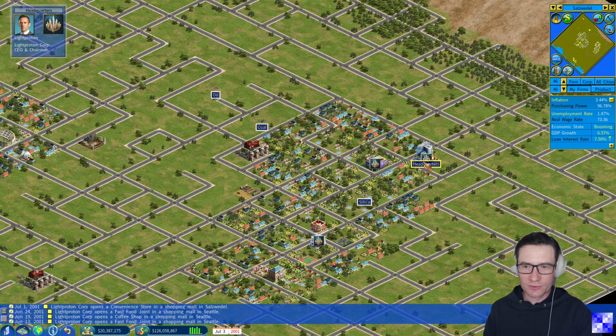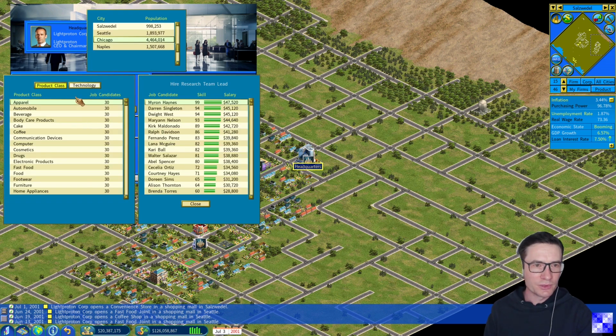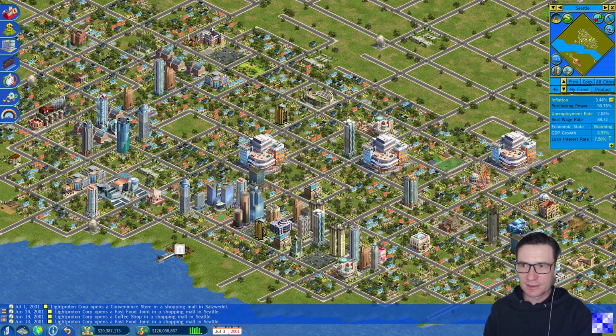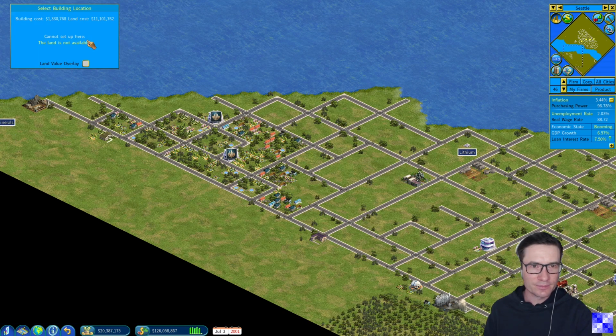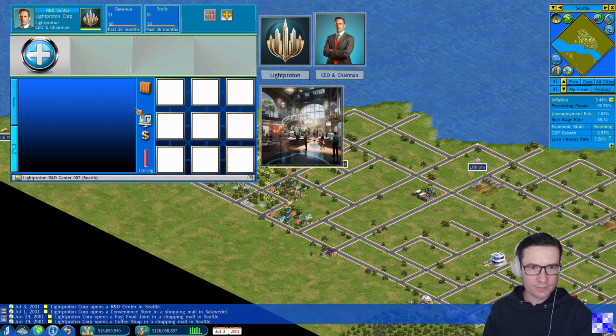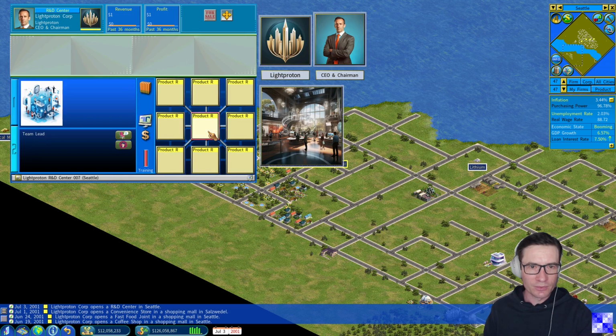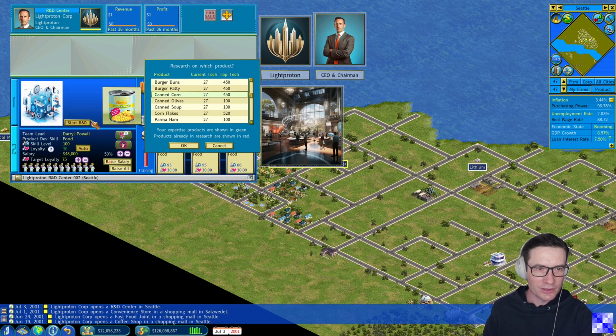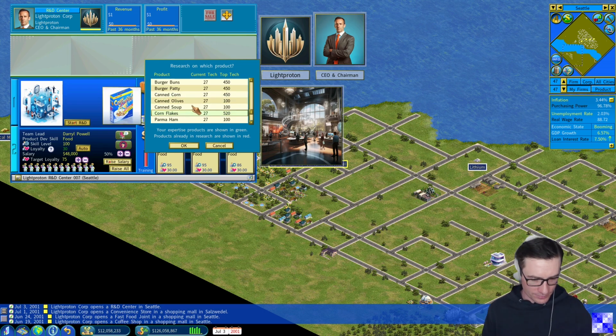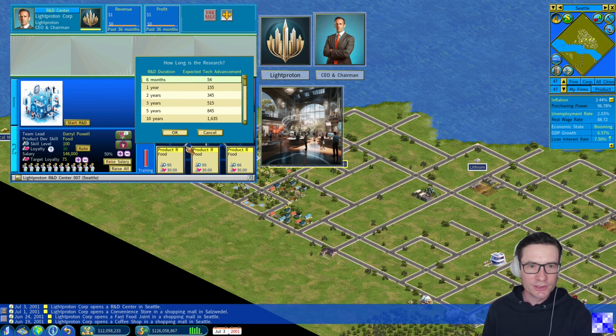Those are both from the food category. We will now view the talents for food. Let's check the cities. Seattle looks good. Yeah, let's go to Seattle. Set up another R&D center here. In the usual way. Let's check for headhunting. No, this is not possible. Hire all, start R&D. Burger buns first. And also now let's do 6 months first.